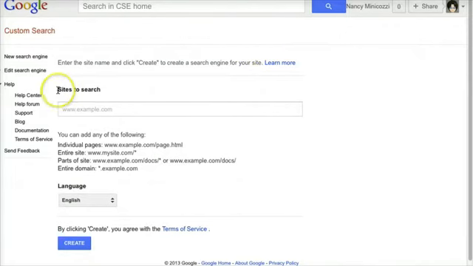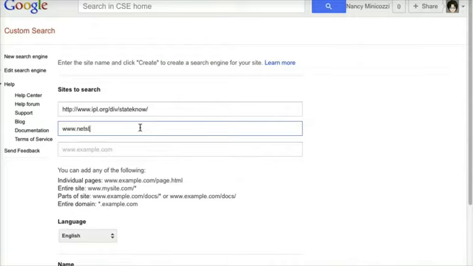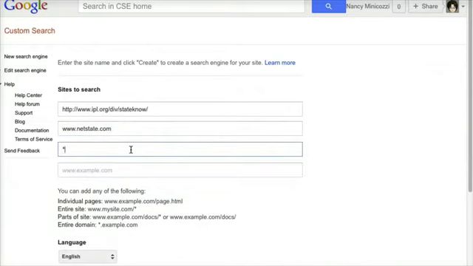The first thing you're going to do is select the sites that you want your students to search. I'm going to click in the box and add one, and as soon as I do, I see another box for me to add more. Enter as many as you like. You can also add, for example, *.edu.